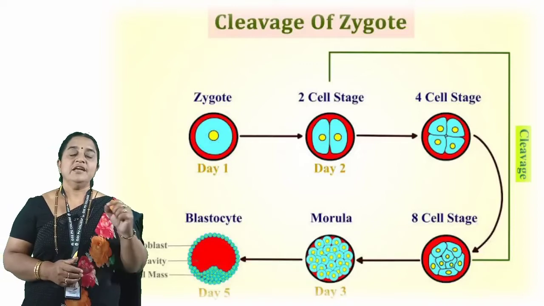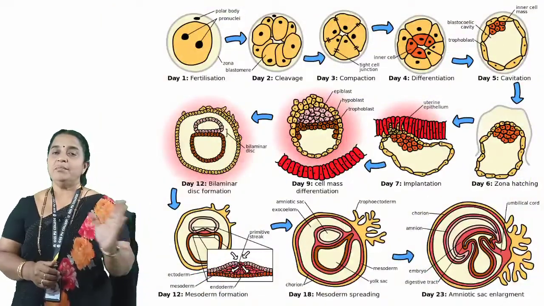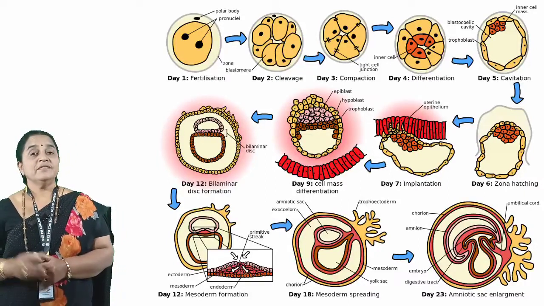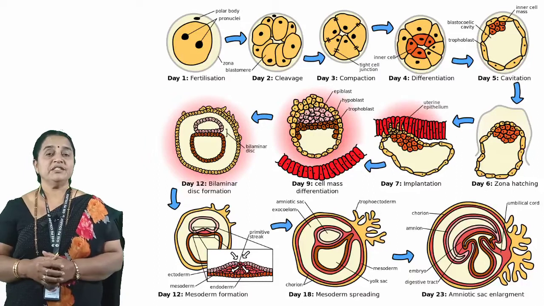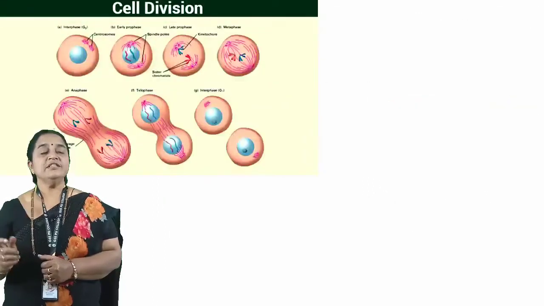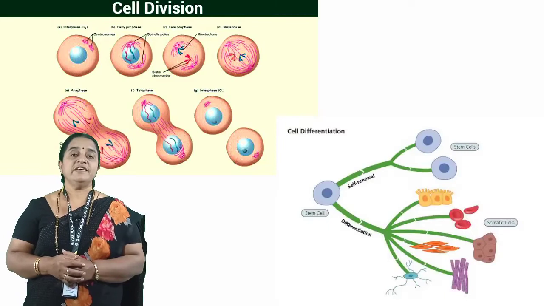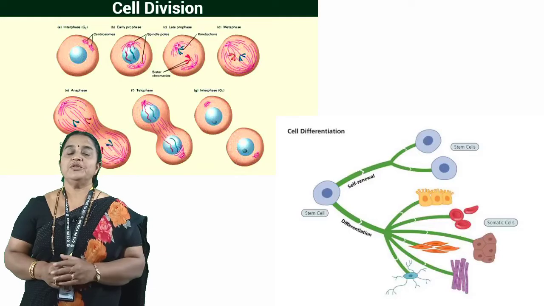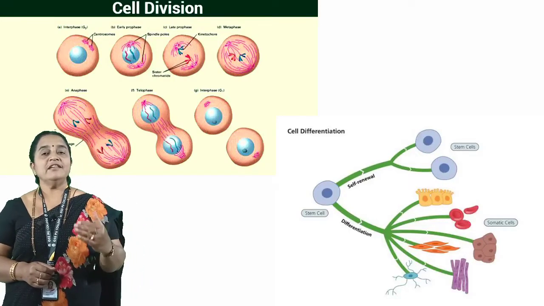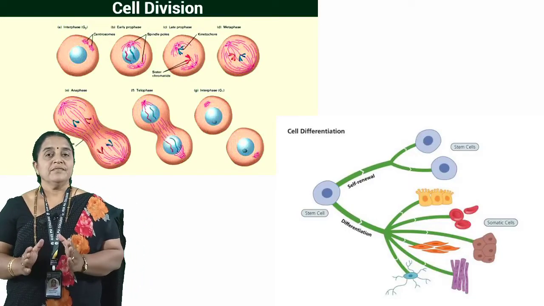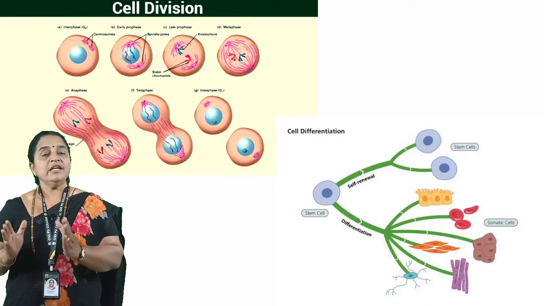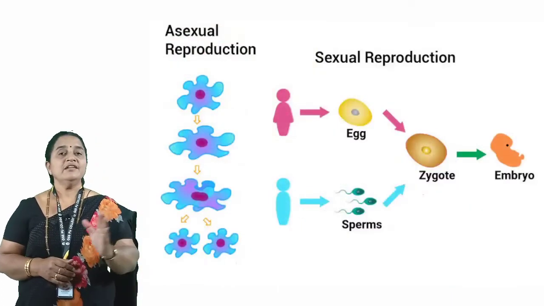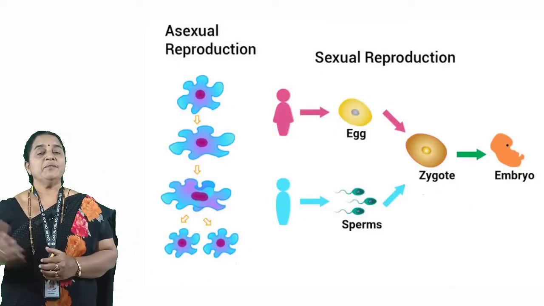So there are two events in embryogenesis, the development of the embryo, which occurs in post-fertilization changes, the third phase of sexual reproduction. The first event is cell division, the second event is cell differentiation. Thus, you need to remember 3 phases in sexual reproduction along with the events and the type of fertilization. After learning sexual reproduction, we should differentiate between asexual and sexual reproduction, along with some exceptions.